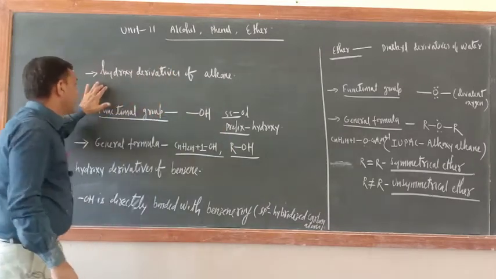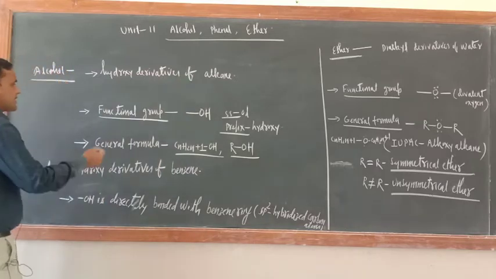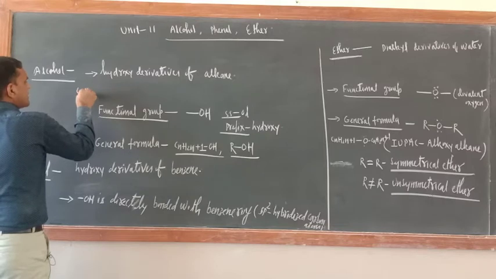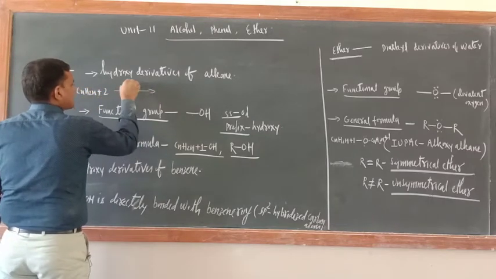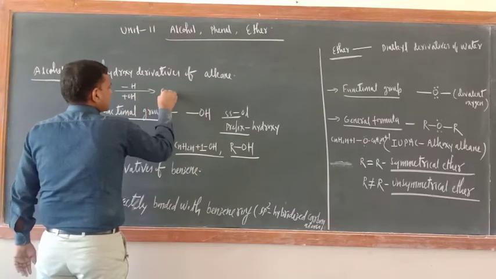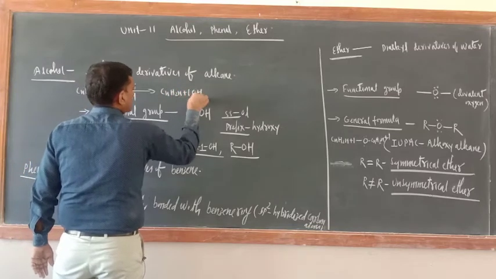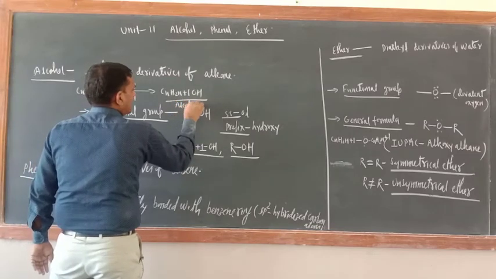What is the first point here? Hydroxy derivatives of alkane. Take any alkane, CnH2n+2, minus H plus OH. So what is the product here? CnH2n+1 and OH. Correct or not? This is only alcohol.